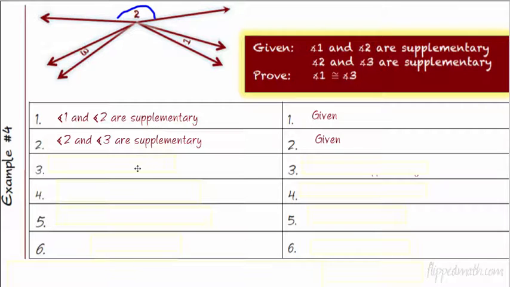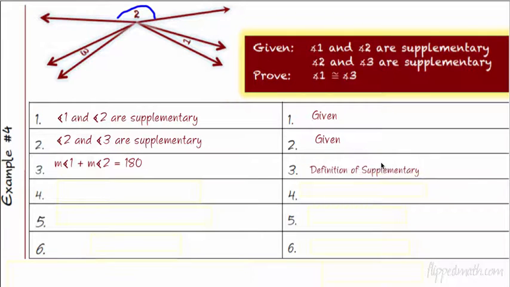So what does supplementary mean? I mean, if you don't know what to do, then, well, what does this mean, supplementary? Supplementary means that their measures add up to 180. Now, I'm being very specific here. I'm not putting angle 1 plus angle 2 equals 180. You can't add angles. You can only add the measures of the angles. The measures are actual numbers. The angles are angles. They're not numbers. You can't add them. But you can add their measurements, so I'm going to say the measurement of angle 1 plus the measurement of angle 2 has to equal 180.